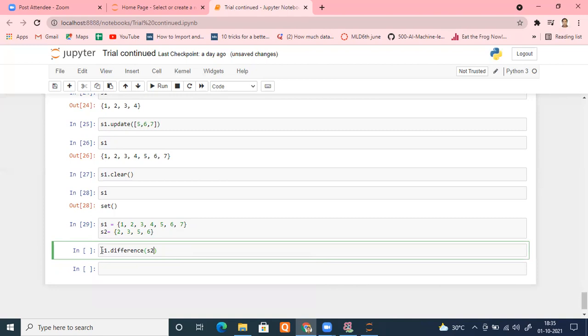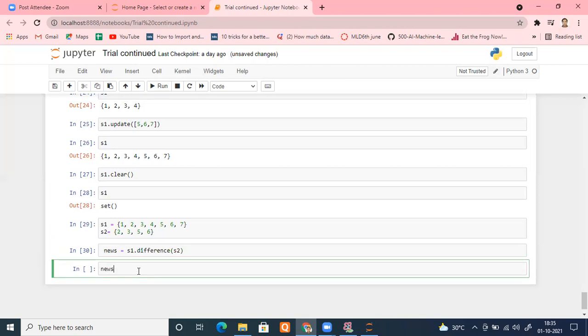So it will create S1 minus S2, meaning the difference of those. S1 will remain as it is, S2 will remain as it is. It will return it as a new set, which you can store anywhere. Suppose I set it as new set, new S. Let me run this and you can check new S.